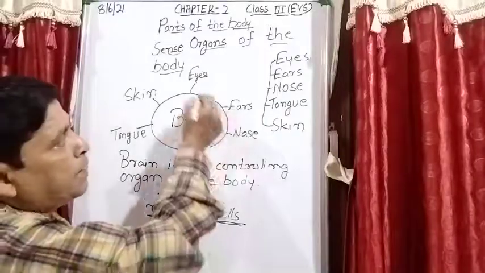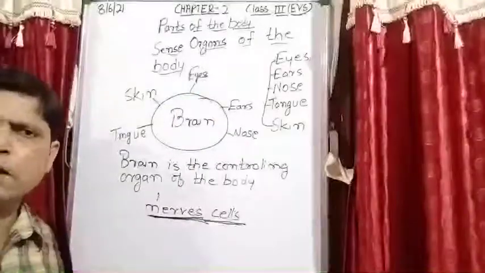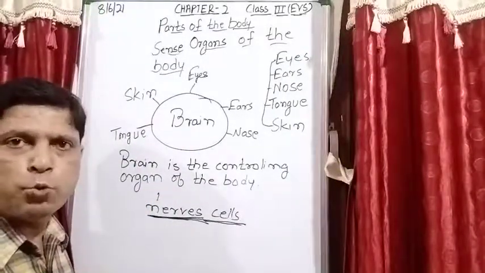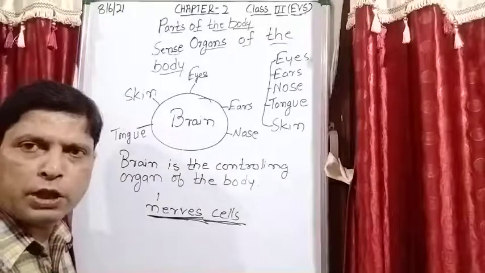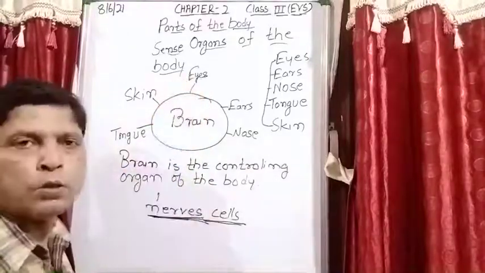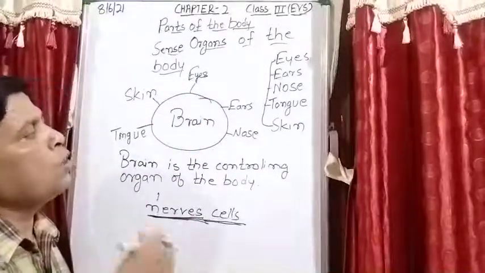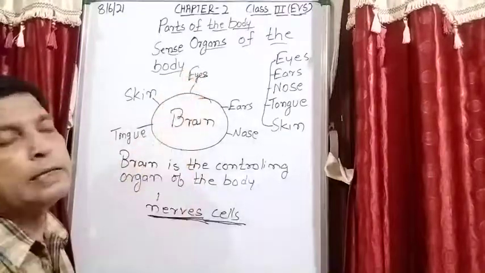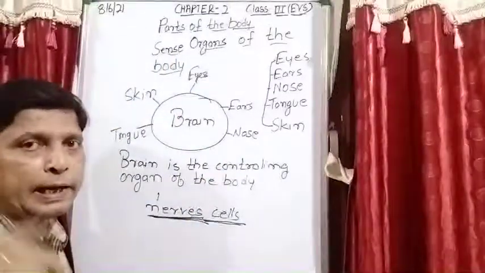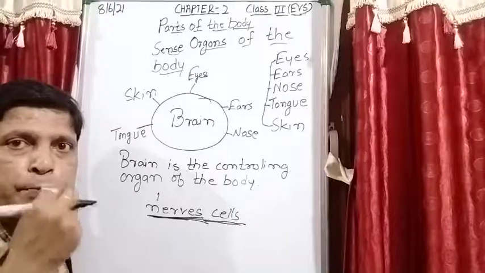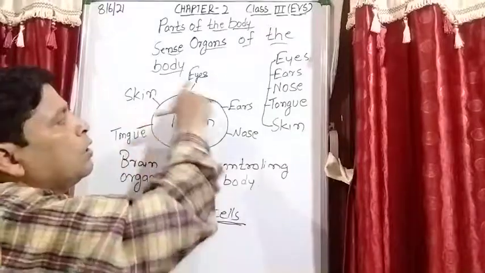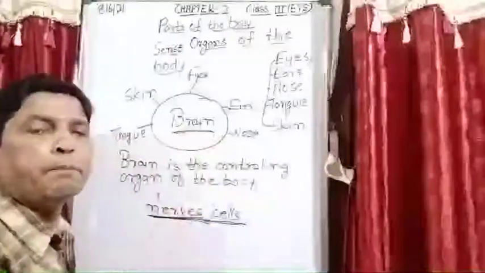For example, eyes. There are a lot of things in your surroundings, such a beautiful world. So how are these things visible to you? आप कैसे इन चीज़ों को देख सकते हो? आपके अगल बगल इतनी अच्छी चीज़ें हैं. So that is due to your eyes. Is it clear? So when the eyes see anything, a message is sent to the brain, and then the brain tells us what it is. And then we reply what that thing is. Is it clear? So all the actions are taken by the brain.